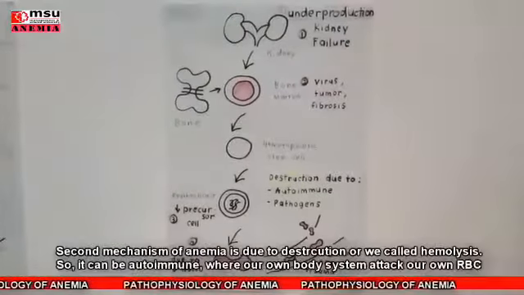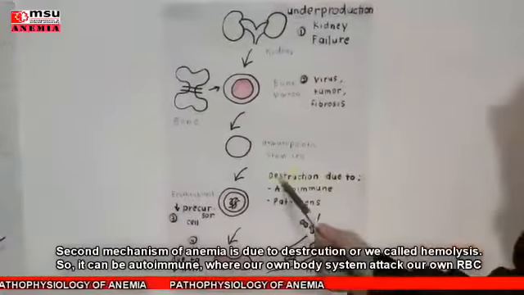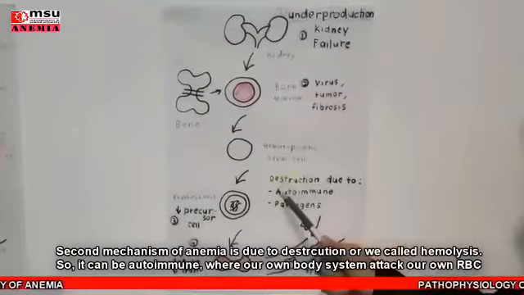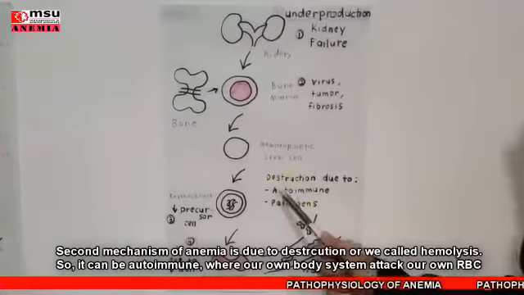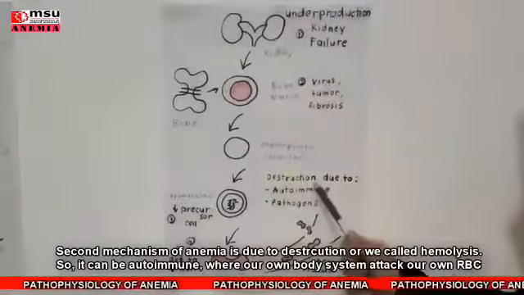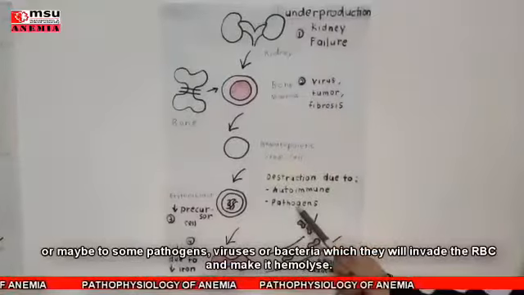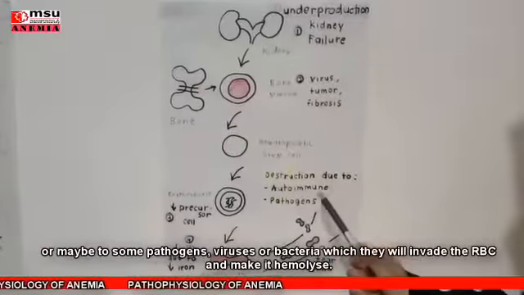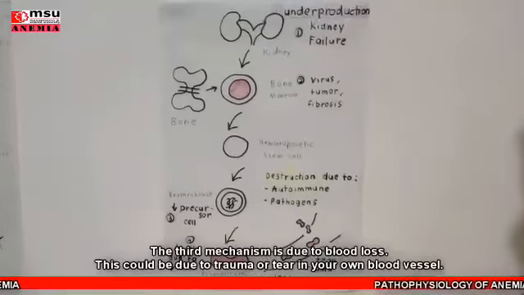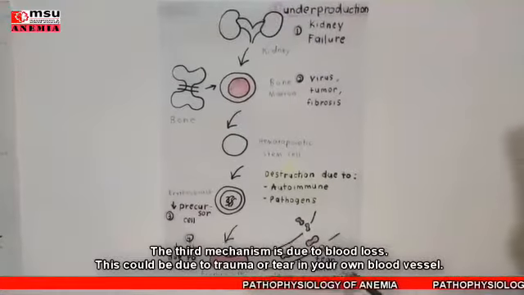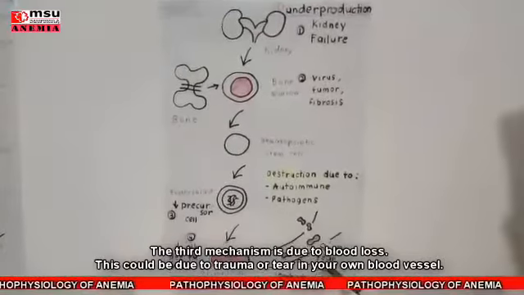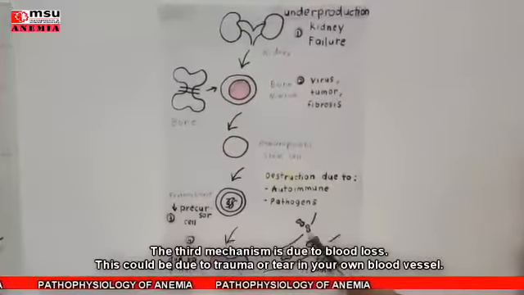The second mechanism of anemia is due to destruction, or what we call hemolysis. It can be due to autoimmunity, where our own body system attacks our own RBC, or maybe due to some pathogens, virus or bacteria, which will invade the RBC and make it hemolyze. And the third mechanism is due to blood loss. This could be due to trauma or a tear in your own blood vessel.